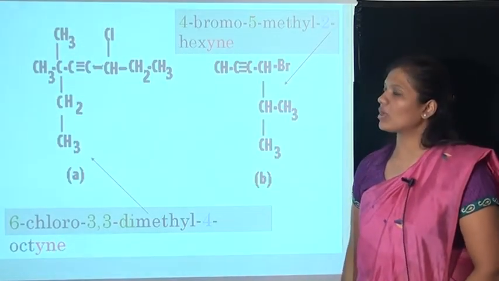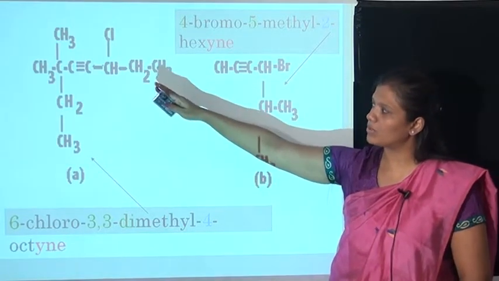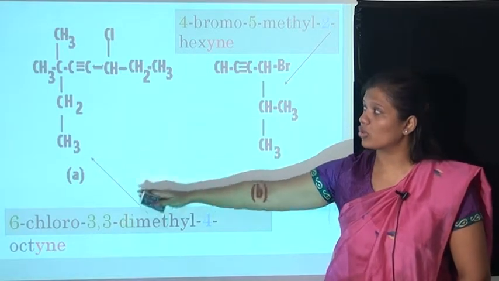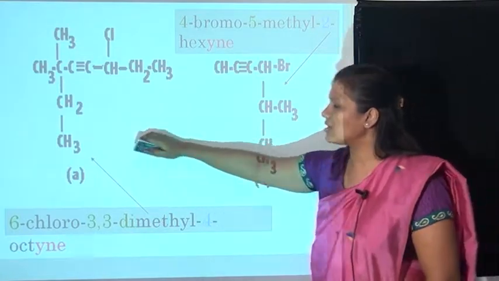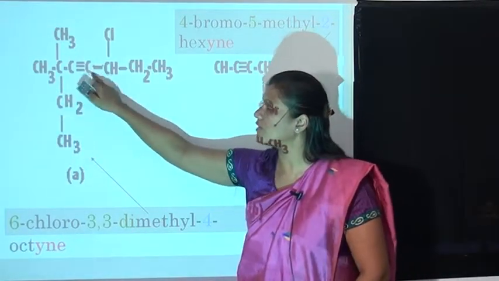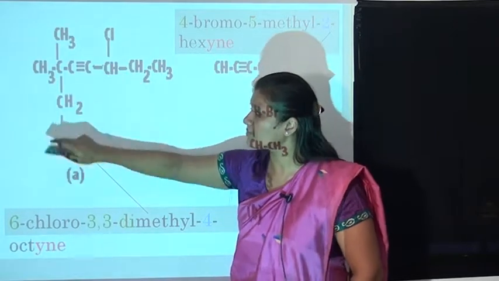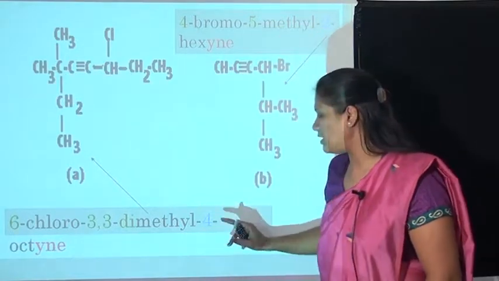Now nomenclature: how can we name an alkyne? Here the parent chain is 1, 2, 3, 4, 5, 6, 7, 8. There is a chloro group on the 6th carbon, so 6-chloro, and 3,3-dimethyl, 4-octyne.